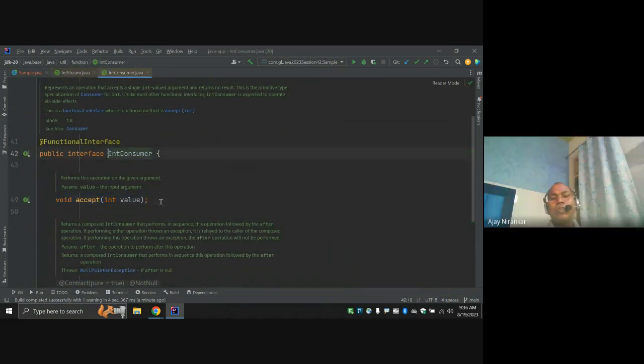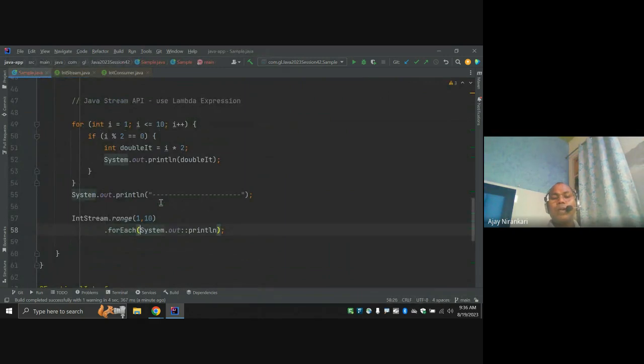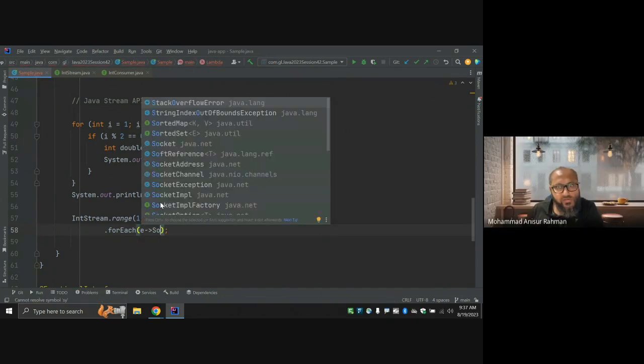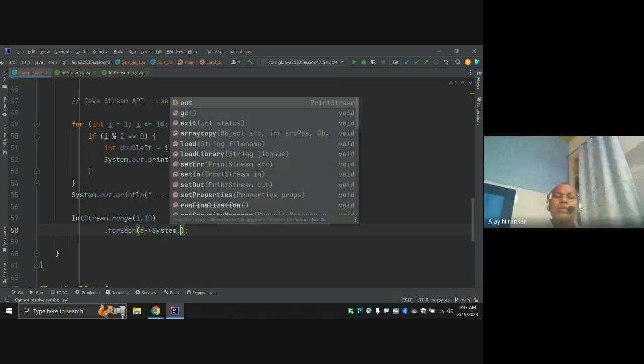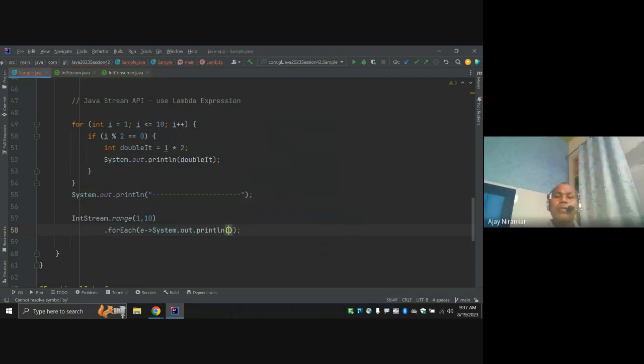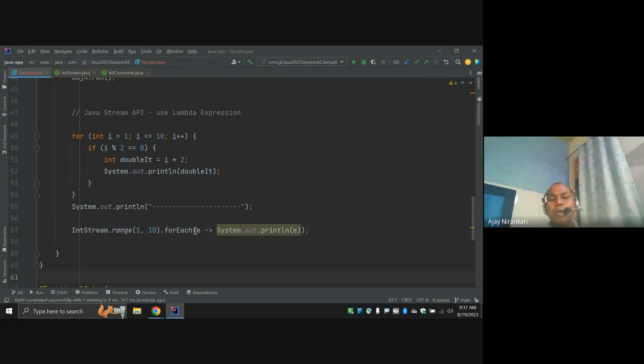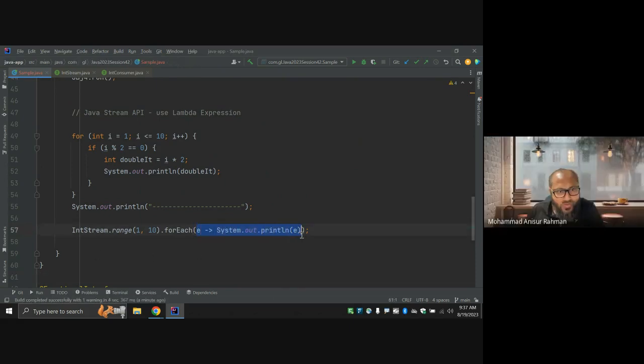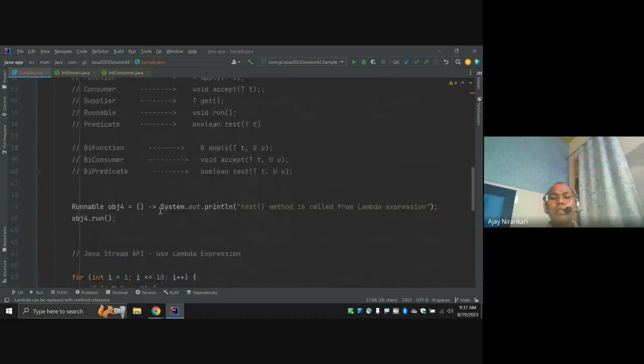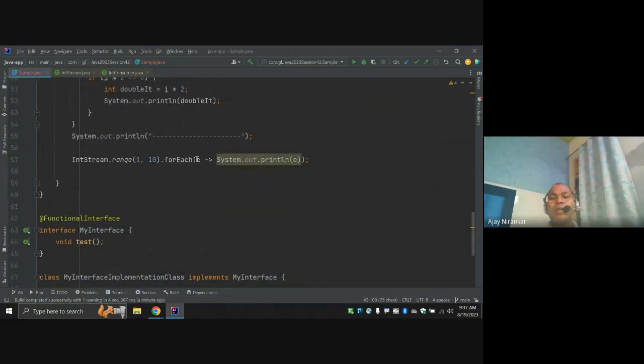Let's write it this way: take one element and say System.out.println(element). So here I am using the lambda expression, and I'm only interested in this lambda part. I take input 1 and print the output.